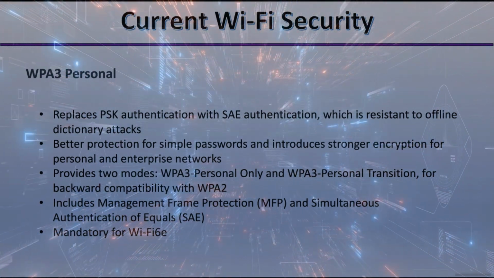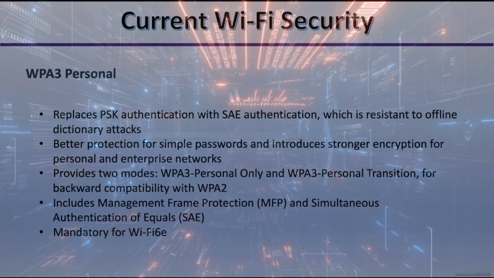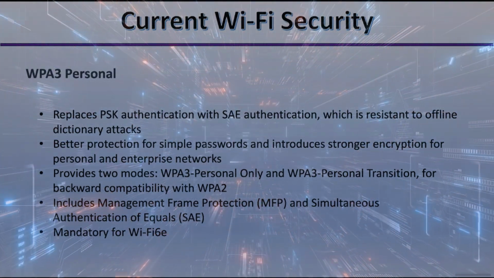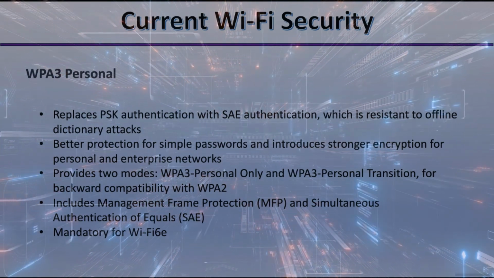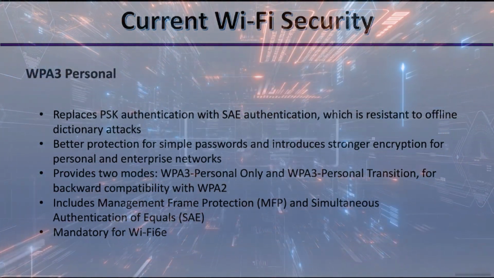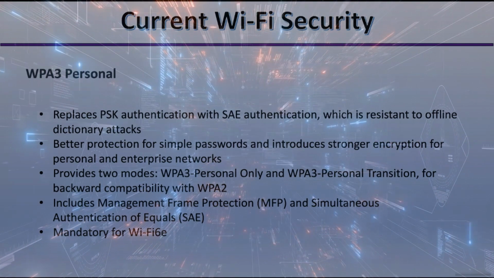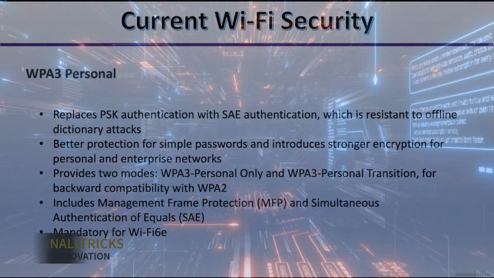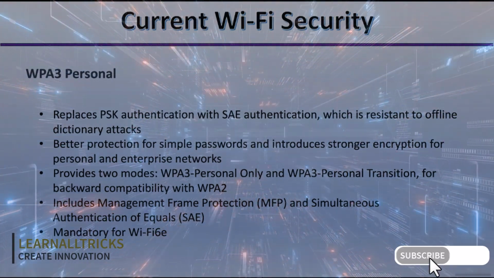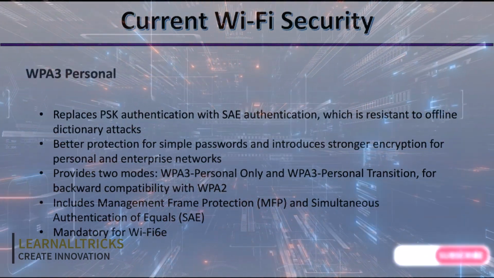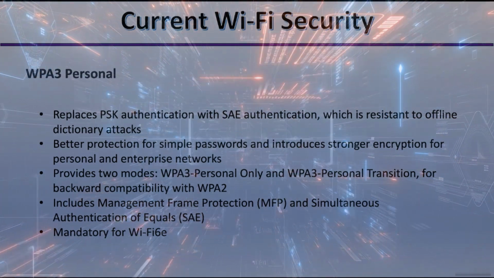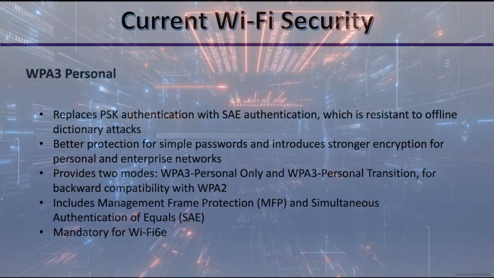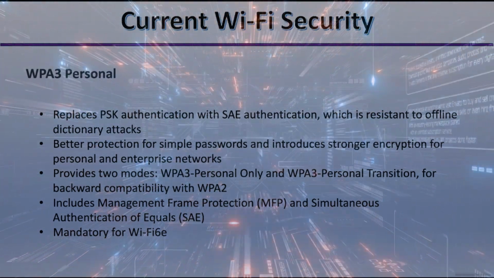WPA3 Personal Transition allows for backwards compatibility with WPA2 Personal, enabling WPA2 Personal clients to connect to the same SSID as WPA3 Personal clients. And key features of WPA3 include management frame protection, which protects unicast and broadcast management frames and encrypts unicast management frames, and simultaneous authentication of equals. It's also important to note that WPA3 is mandatory for Wi-Fi 6E.